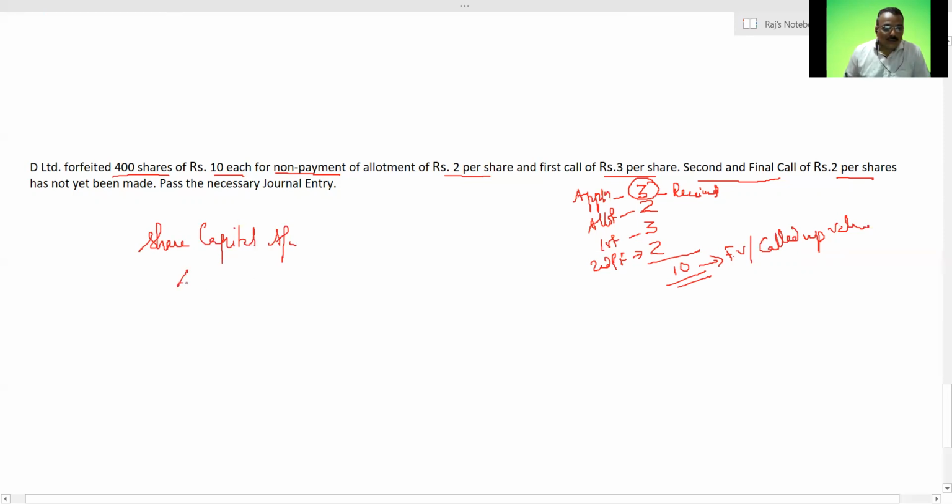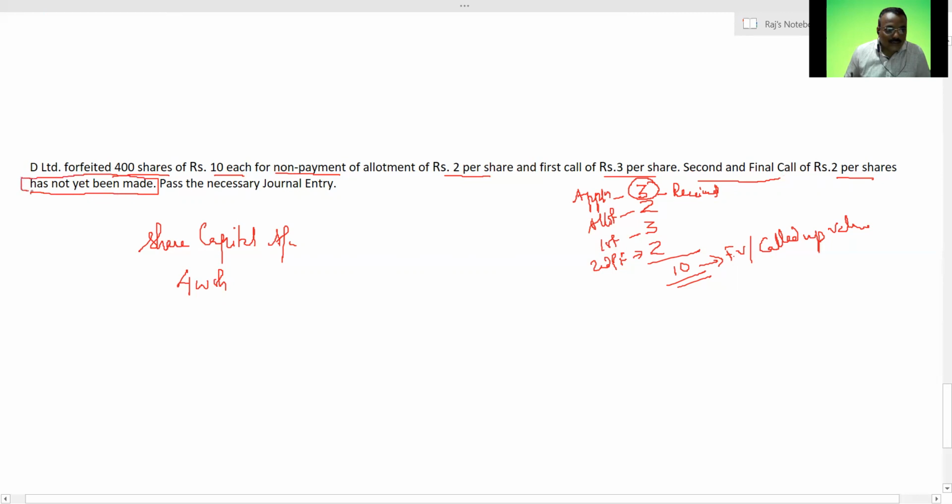So here the amount is 400 shares. But the question states that the second and final call of rupees 2 per share has not yet been made.